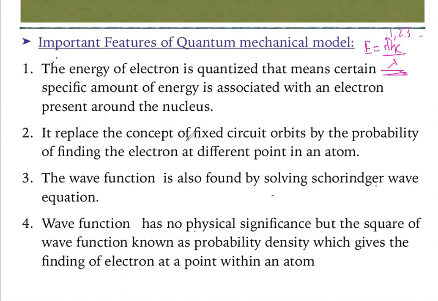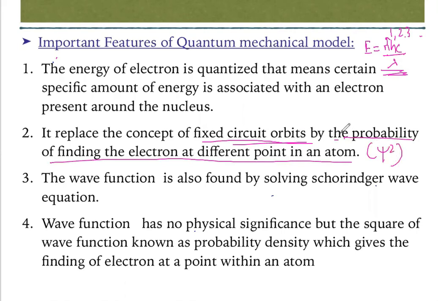Second point, it replaced the concept of fixed circular orbit. As we already saw, the electron was present in a fixed orbit. The wave mechanical model destroyed the concept of fixed orbit, and it tells about the probability of finding the electron density at a particular point. Basically, he is talking about psi square.